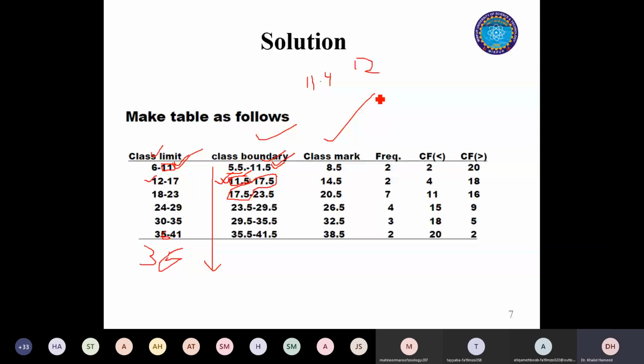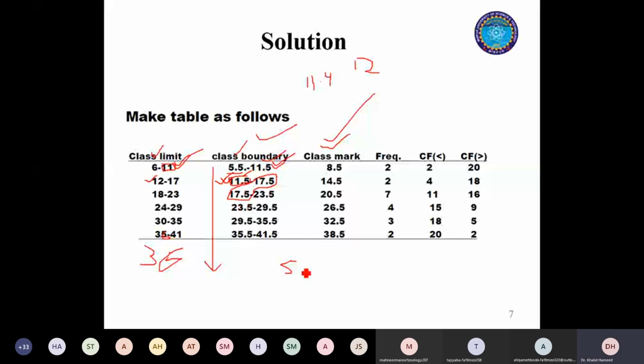So it will be 8.5. What you need to do in order to decide the midpoint is add 5.5 plus 11.5, divided by 2.